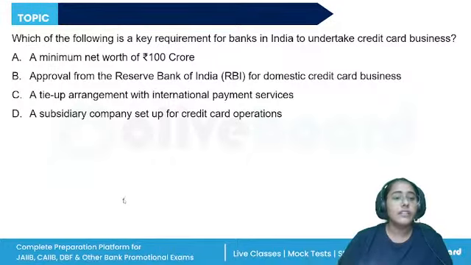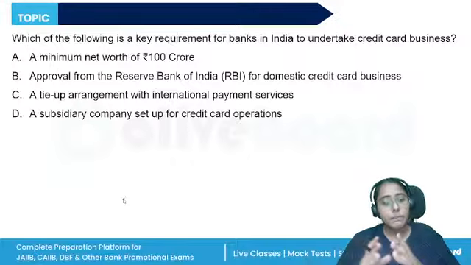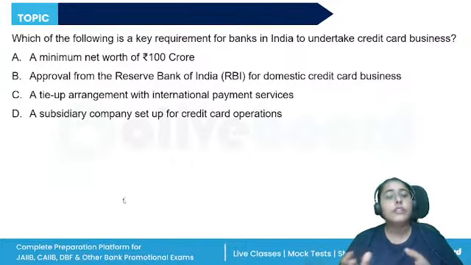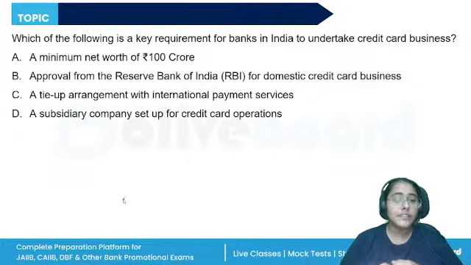So now we are starting with the credit and debit card unit, right? In India, banks are permitted to undertake credit card business departmentally or through a subsidiary. They can also undertake domestic credit card business by entering into a tie-up agreement. Prior approval of RBI is not required for the banks that are undertaking the credit card business departmentally or in a tie-up arrangement with other card issuing banks.